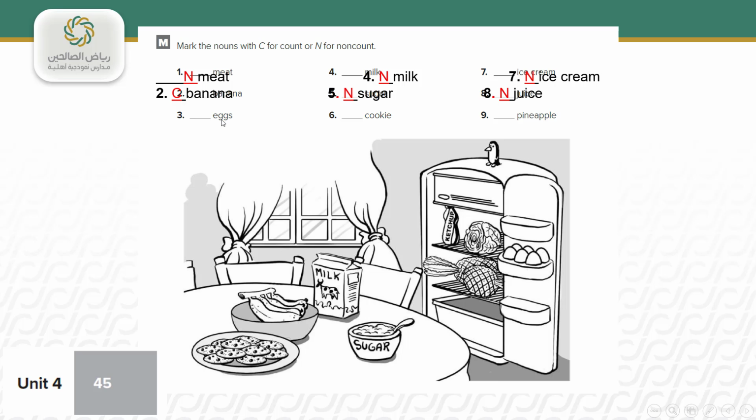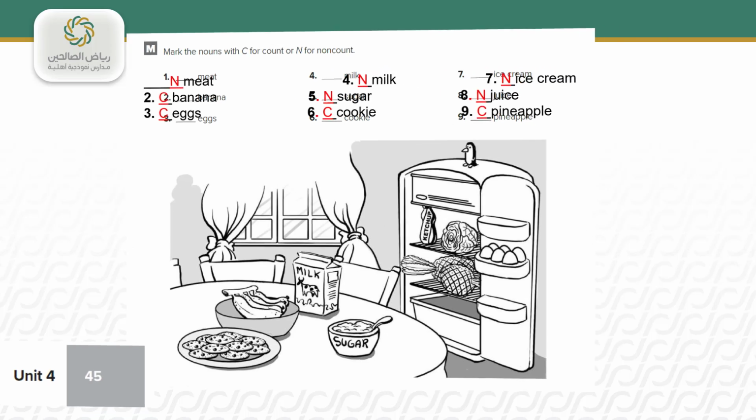Eggs is countable. Cookie and cookies, countable. Pineapple and pineapples are count. So eggs is countable, cookie is countable, and pineapple is countable.